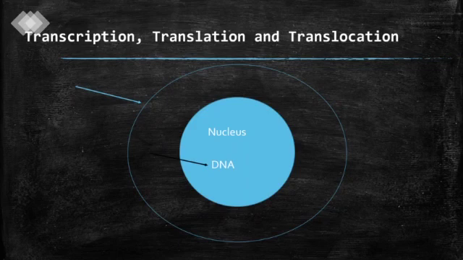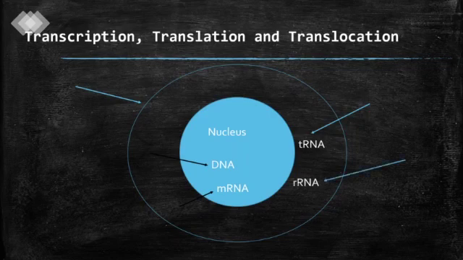We have DNA and mRNA. And in the cytoplasm of the cell there is tRNA, which is called transfer RNA, and ribosomal RNA. This means there are three types of RNA: mRNA, tRNA and rRNA.